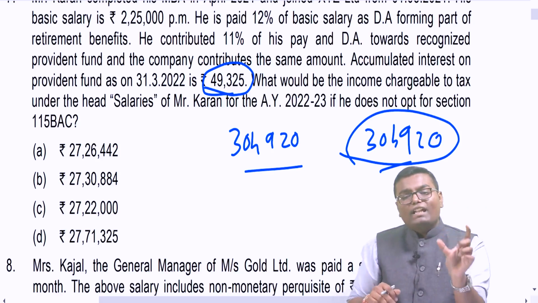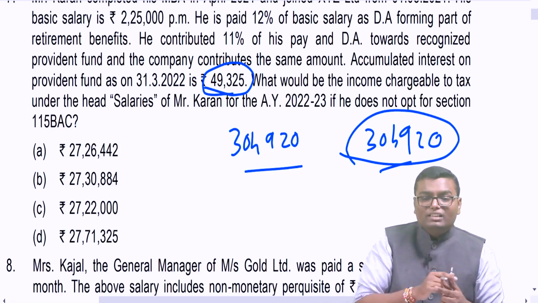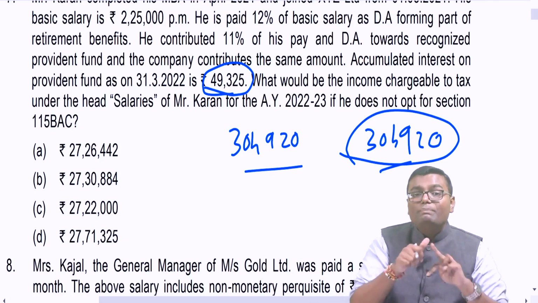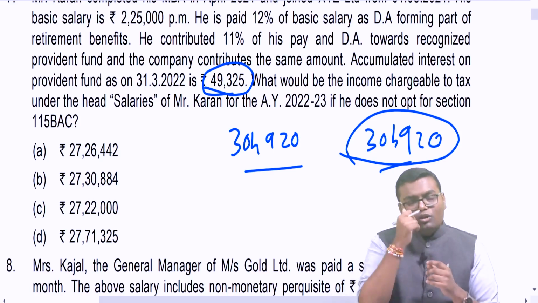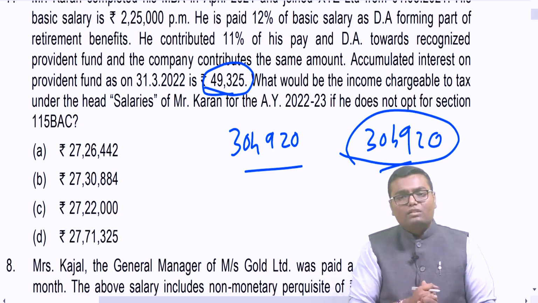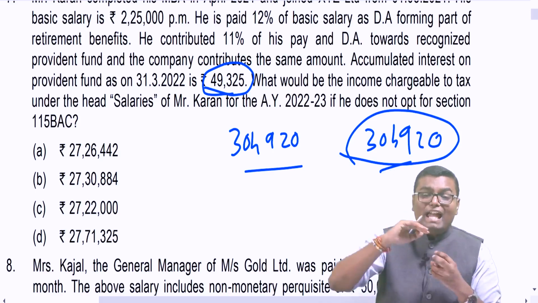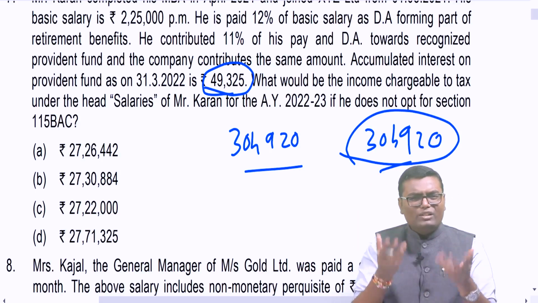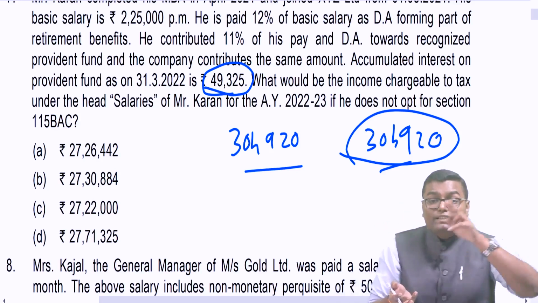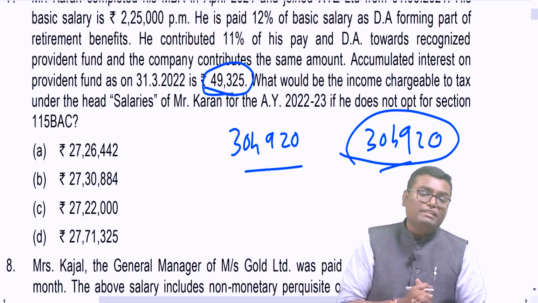But the limit of 2,50,000 given for employee is for two things: RPF and PPF. If the employee has contributed more than 2,50,000 in a year combined in RPF and PPF, the excess contribution is an investment, but whatever is the interest on that excess contribution will be taxable.